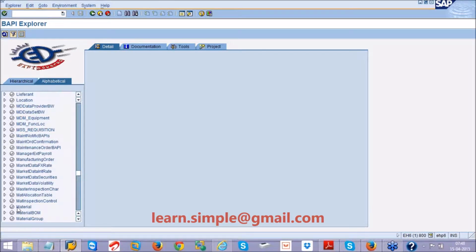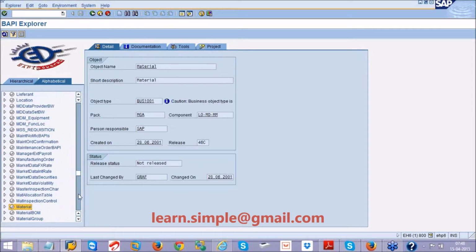For example, if you want a material related BAPI, you can see it here. Okay, but I want a sales related BAPI, then here I have sales order. So when I click on this, on the right hand side, you can see some details. So what are all the details you can see?